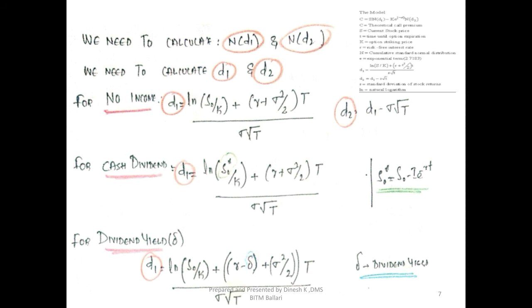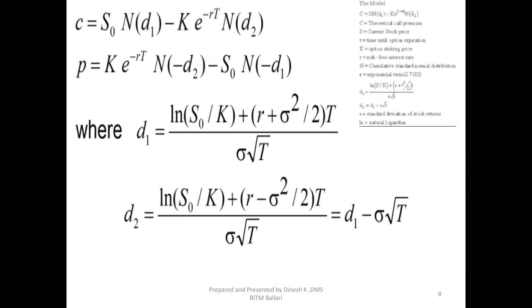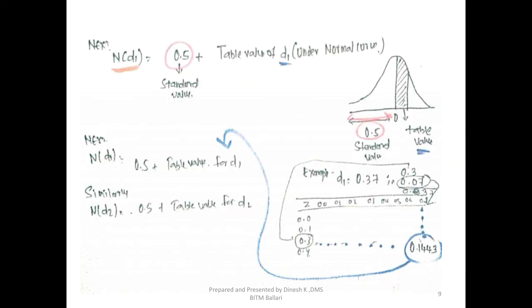Once we calculate D1 and D2 for case 1, case 2 or case 3, based on the nature of the given question, we proceed to calculate N(d1). This is again the formula for you, just for understanding. N(d1) is equal to 0.5, which is a standard value. Always we should take 0.5 first as the standard value, because if you look at the normal distribution table on the right-hand side, 0.5 is the standard value plus the deviation, which is circled in red. So 0.5 plus the table value of d1, that is, the value we got for d1, which we need to take from the table.